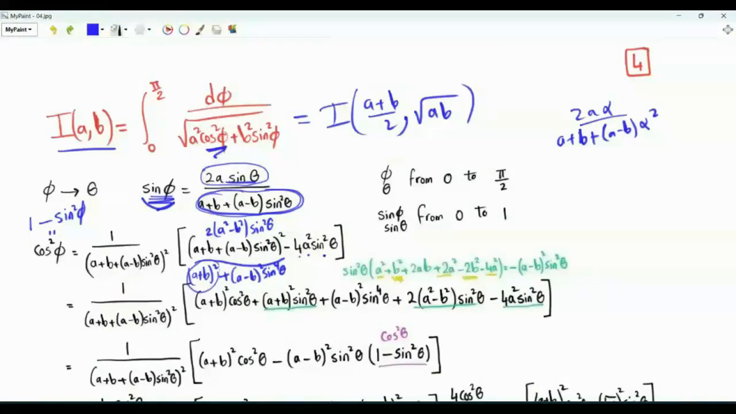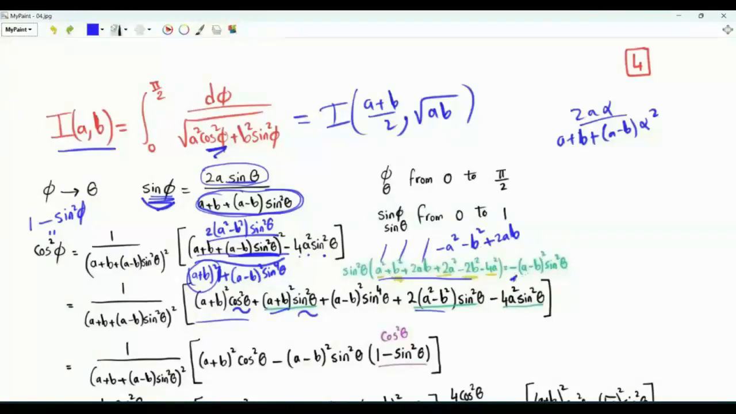The term (a plus b) squared, we can imagine it is multiplied by 1, and we can write down this one as cosine squared theta plus sine squared theta. From this square, we have now 4 terms: (a plus b) squared cosine squared theta, (a plus b) squared sine squared theta, then the square of this term, then 2 times (a squared minus b squared) sine squared theta. Let's combine the terms that have sine squared theta. From here, we have (a plus b) squared, so that's a squared, b squared plus 2ab. From here, we have 2a squared minus 2b squared. And from here, we have minus 4a squared. Those give minus a squared minus b squared plus 2ab.